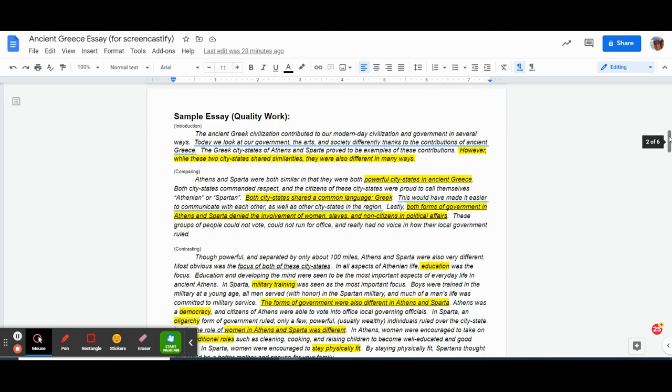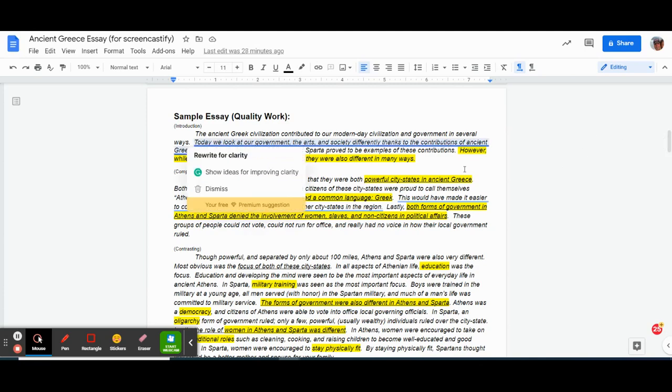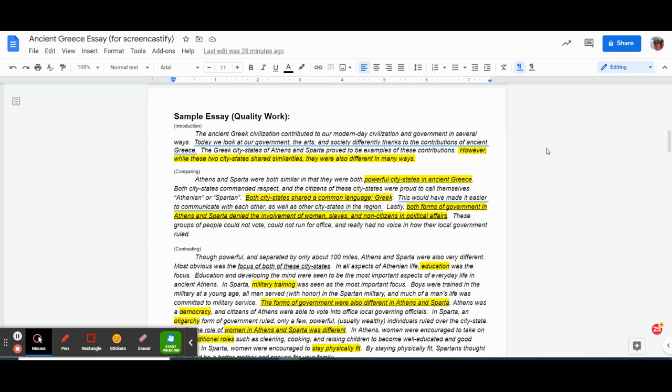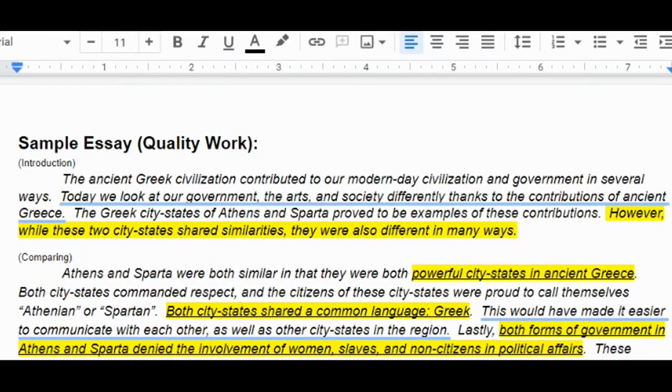All right. First, we want to start off with an introduction. And again, this is going to read very similarly across all students because we're all doing the same thing, right? I'll read my introduction to you here. It says, the ancient Greek civilization contributed to our modern day civilization and government in several ways. Today, we look at our government, the arts, and society differently thanks to the contributions of ancient Greece. The Greek city-states of Athens and Sparta proved to be examples of these contributions. However, while these 2 city-states shared similarities, they were also different in many ways.